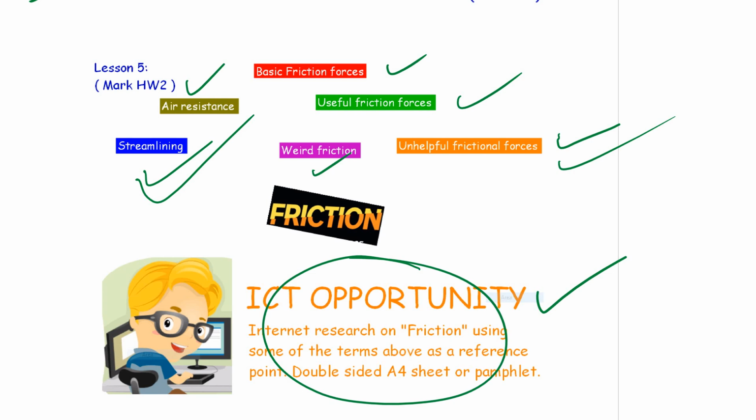Anyway, it's over to you. ICT opportunity, internet research on friction, using some of the points as the reference points. Have a go at a double-sided A4 sheet or pamphlet, and don't forget to sign it as well.